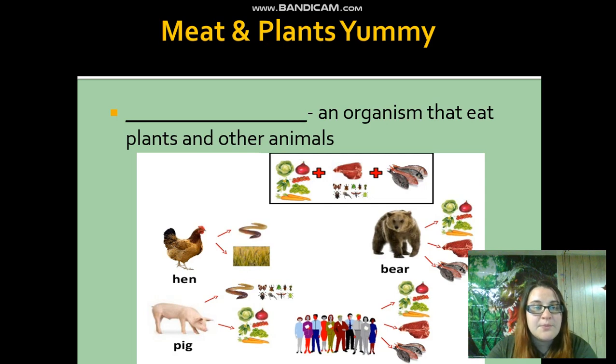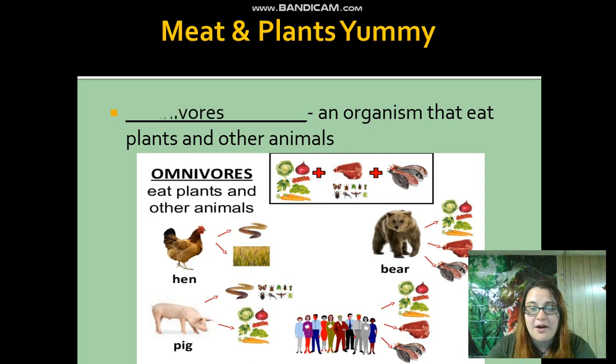Okay. And then we have an organism that eats plants and other animals, and this is the best and healthy diet to have for a human, and these are called omnivores. Okay. So some examples of other omnivores besides humans are bears, pigs, hens, and even if you are a vegetarian or a vegan, you are still biologically an omnivore. You are just choosing a diet that does not involve meat or animal products.